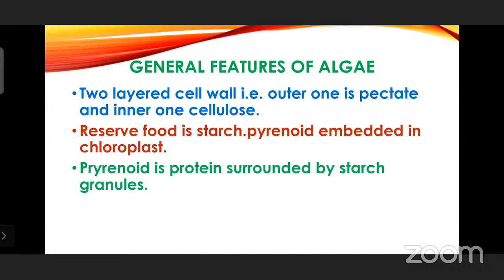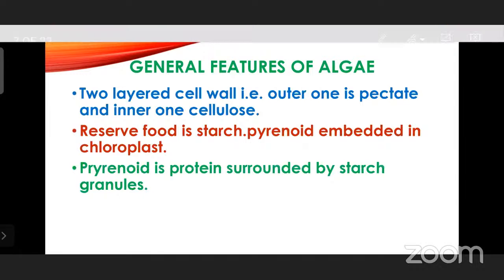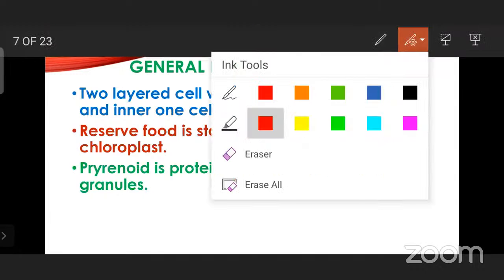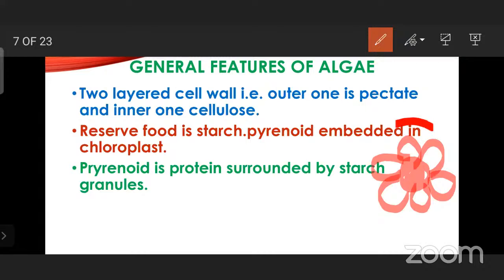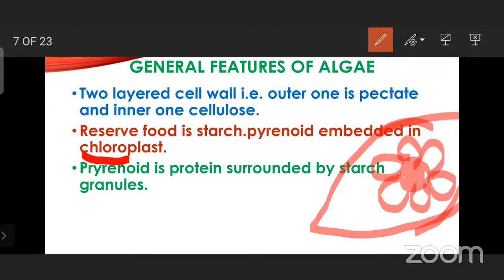Pyrenoid is a very important structure. Pyrenoid is nothing but a protein molecule surrounded by flower-like starch granules. These pyrenoids are commonly seen in the chloroplast of algae. Usually there is only a single pyrenoid for a single chloroplast.